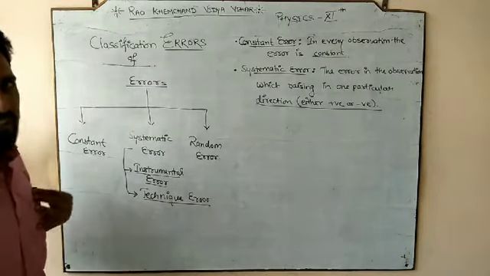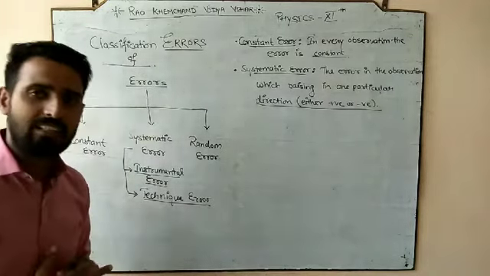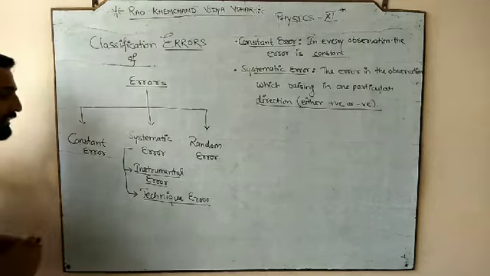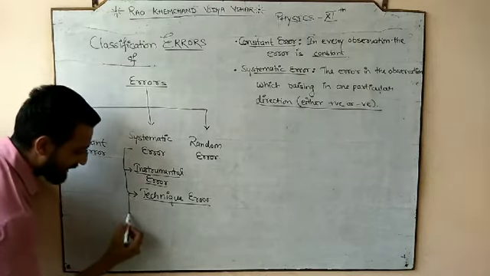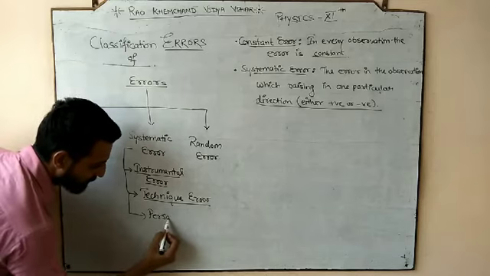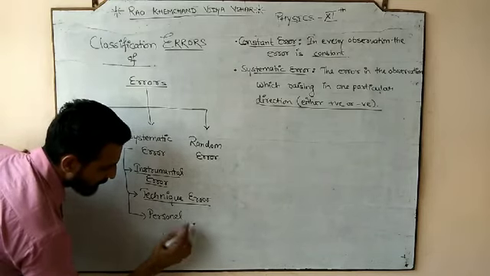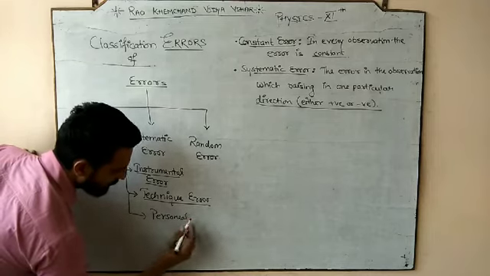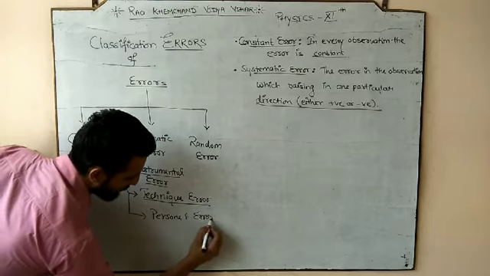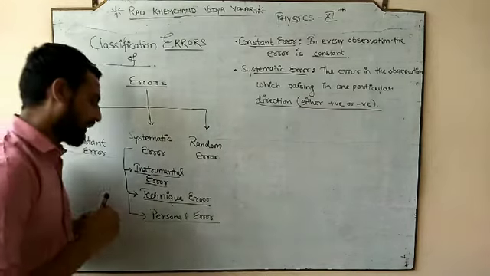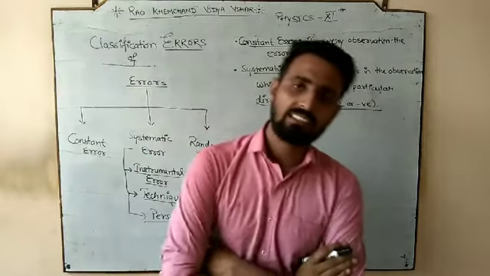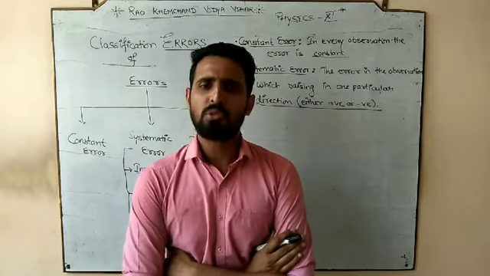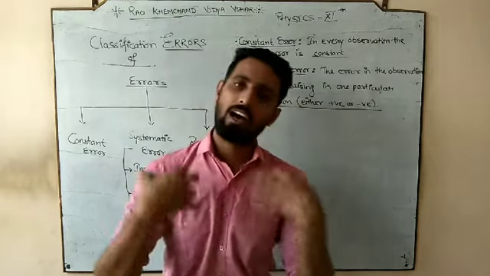So this was just to show the example that your final result can be affected if you choose the wrong technique of doing anything. So first is instrumental, second is technique error, third is personal error. So the third error is called your personal error, means the error which arises or occurs due to the carelessness of our side.